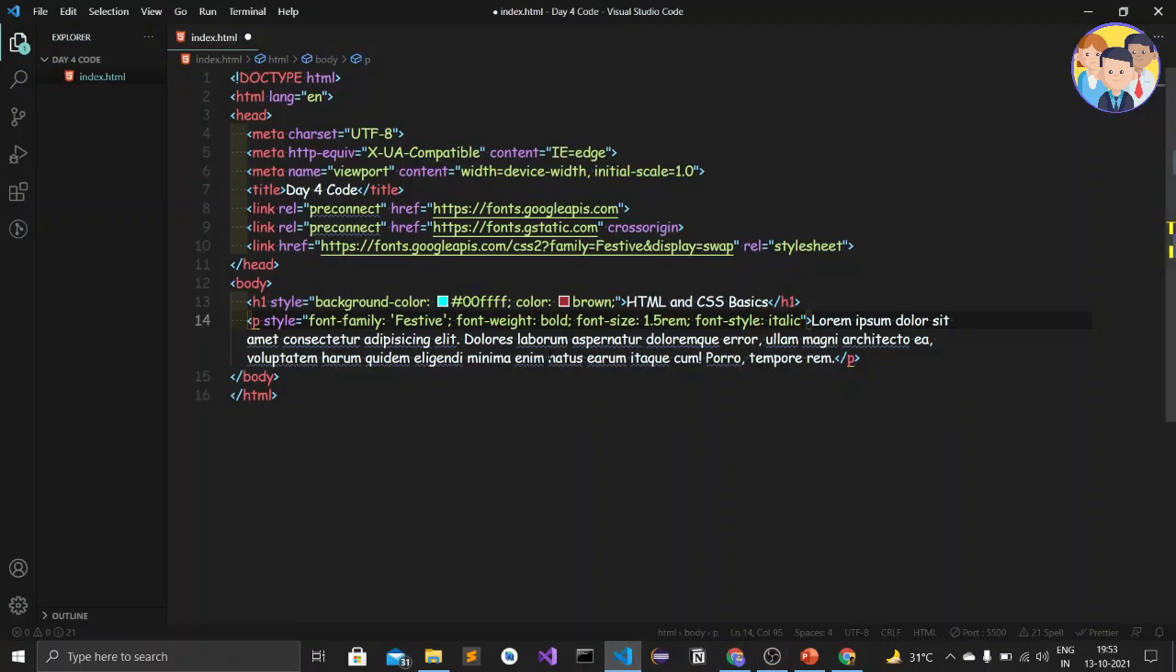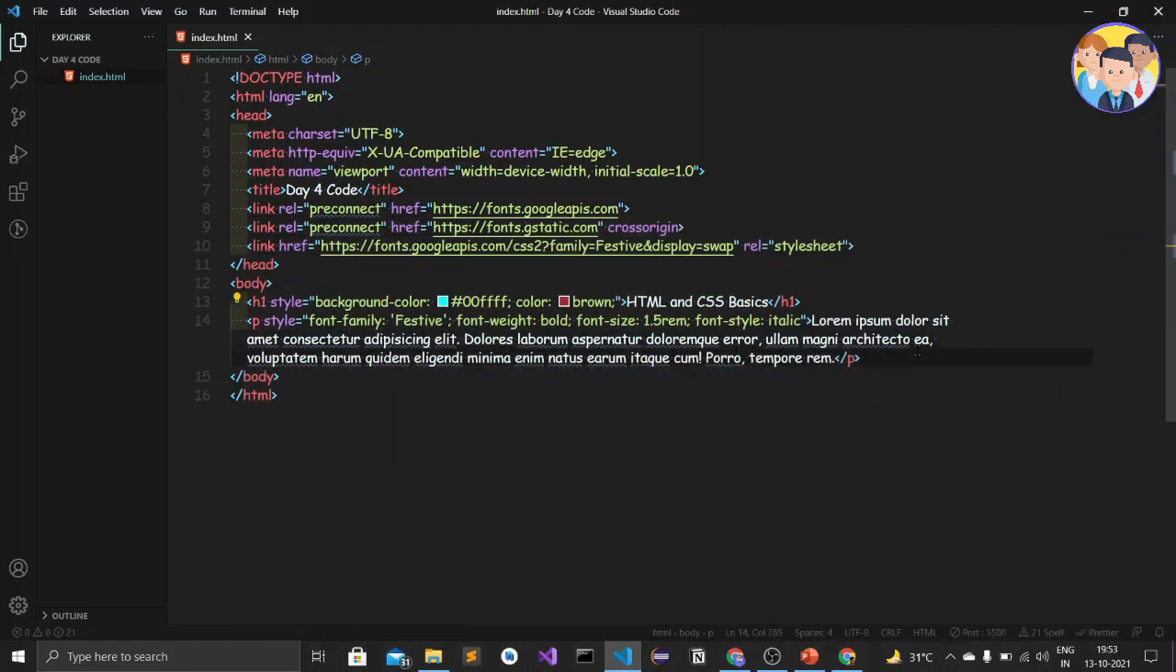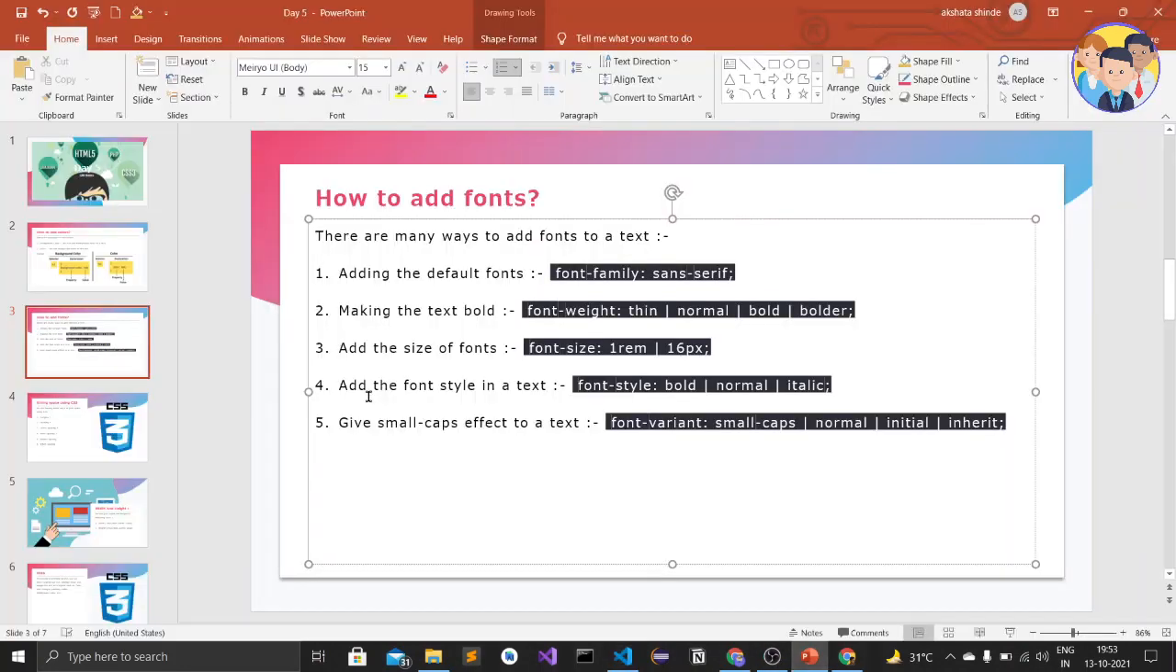Why it doesn't reflect? Okay, I haven't saved it. Okay, so here I get the font family and font weight. Okay, so let's see, another thing that we have to see is font variant.